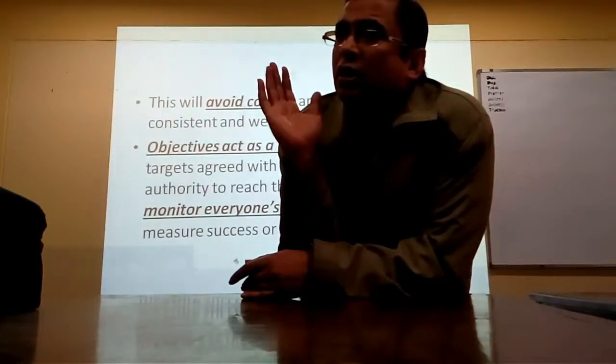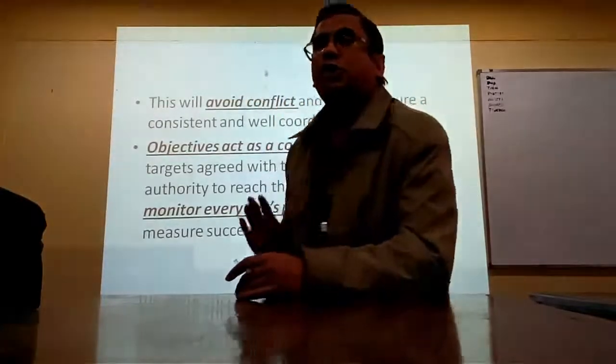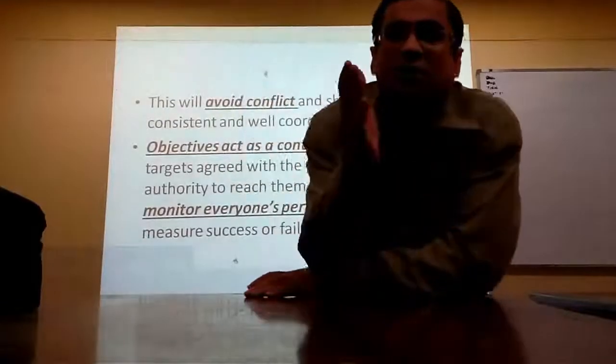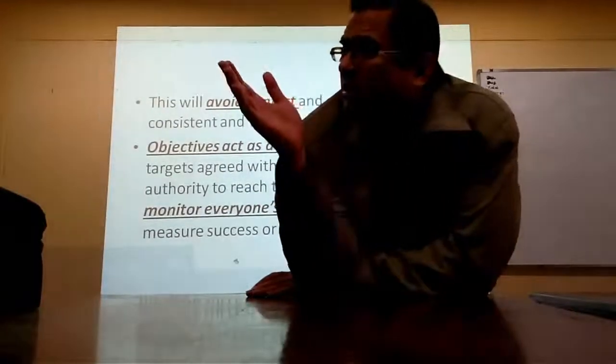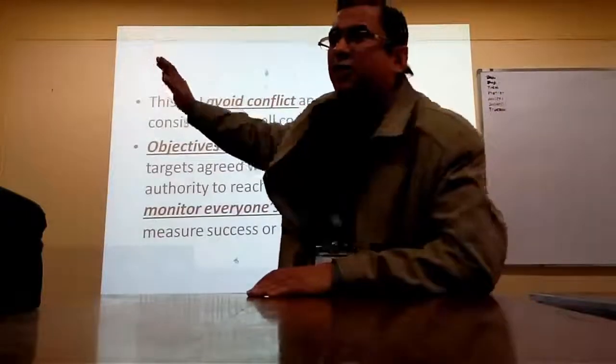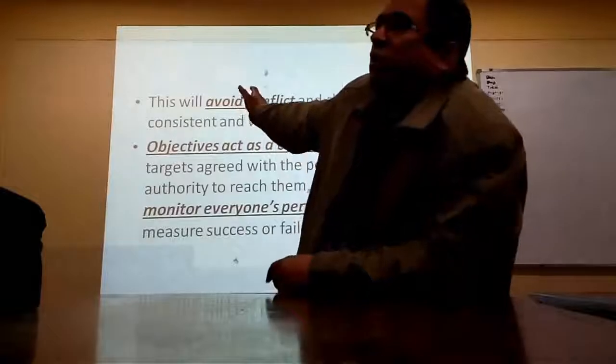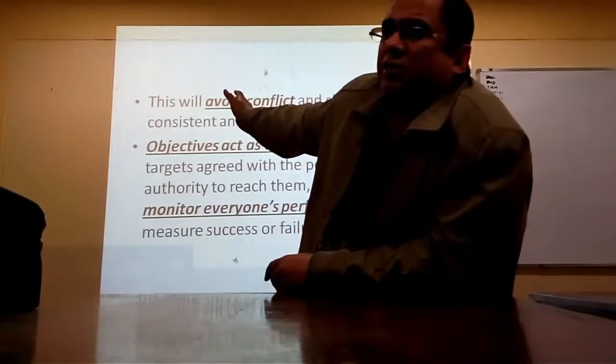It keeps the operation of a business in line. Right. So it makes sure that actual activity is in line with planned activity. Whatever your plan was, now your objective was that I want to sell goods worth $300,000.